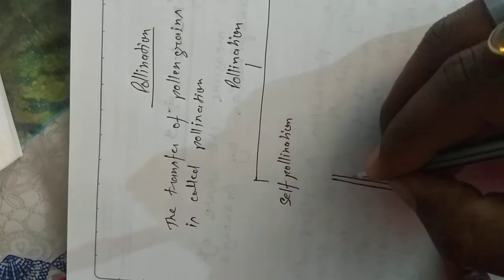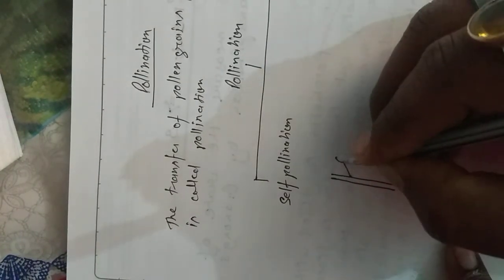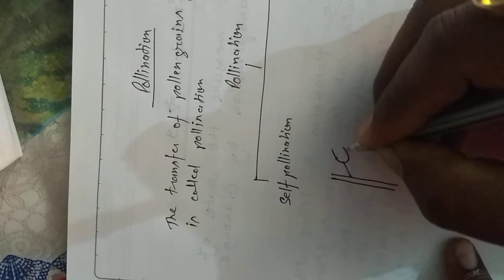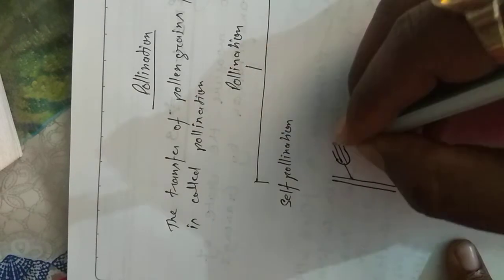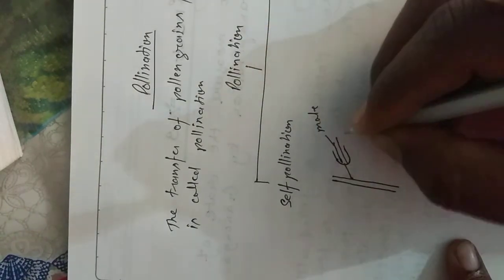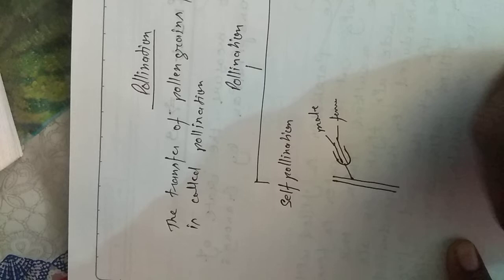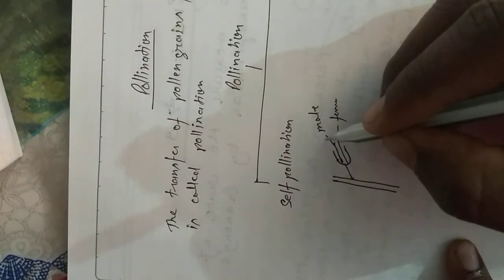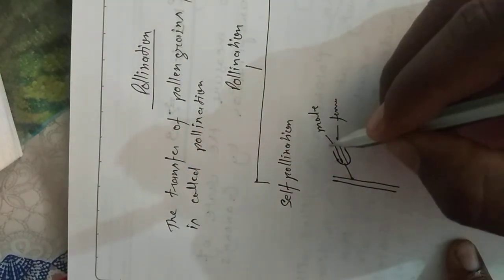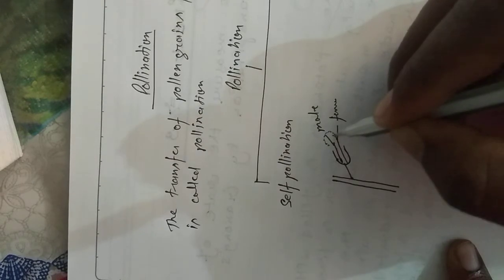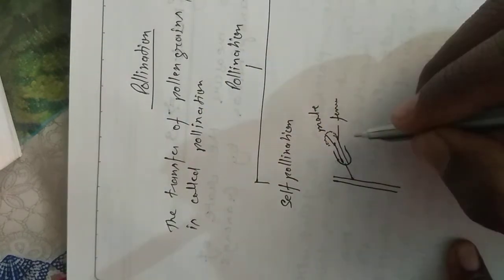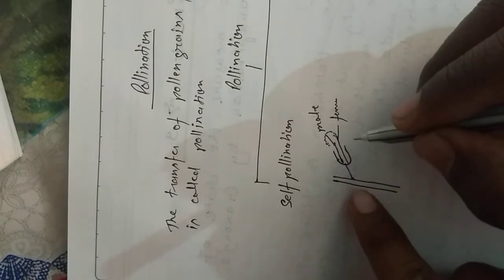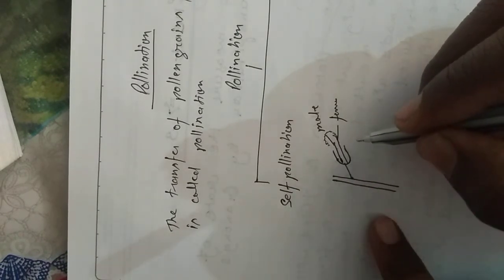This plant has bisexual flowers. This flower consists of a male reproductive part and a female reproductive part. So when pollen grain is transferred from anther to stigma, this type of pollination is called self pollination.